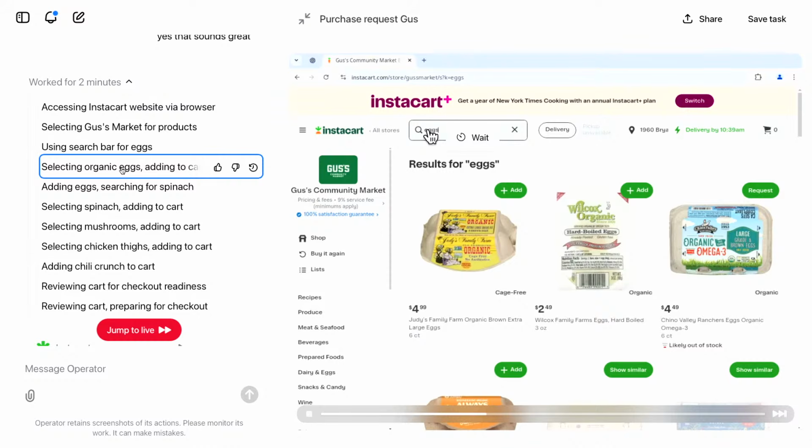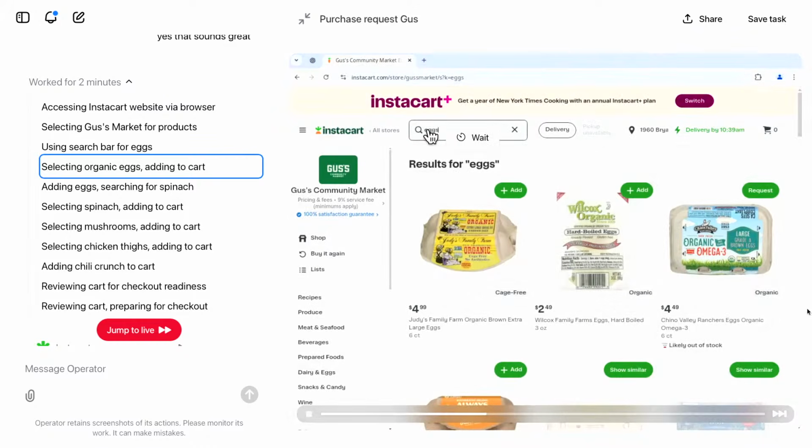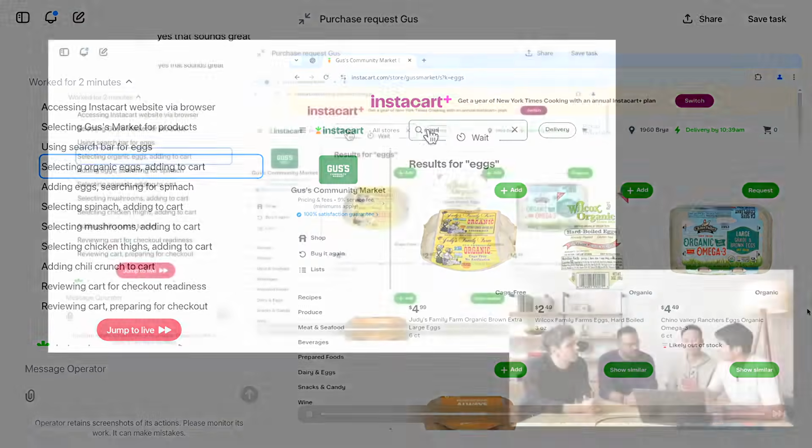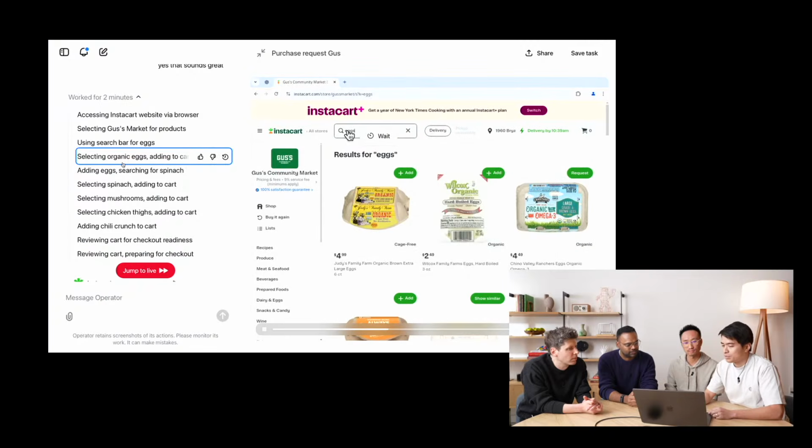The first thing that CUA does when it controls the computer is it looks at the screenshot. So now you're seeing maybe the search results page for eggs in Instacart. CUA understands this. It's just seeing the raw pixels. And after CUA sees this image, it decides what to do next. So right now, it's making some inner monologues, and this is the summarized chain of thought. What CUA is doing, according to it, is selecting organic eggs and adding it to the cart, which is a reasonable thing to do.